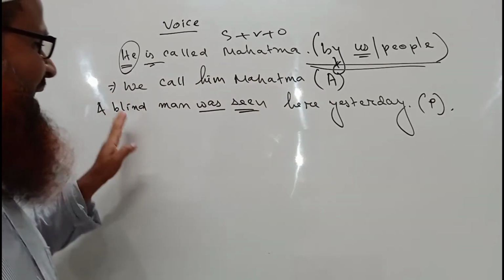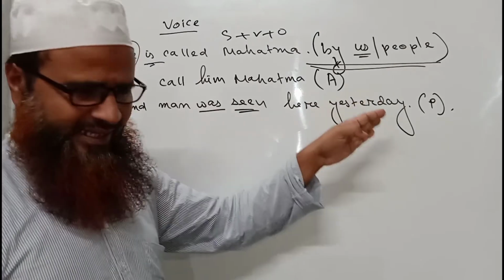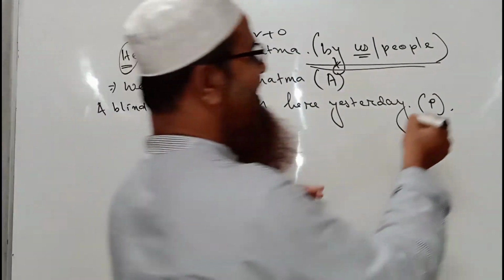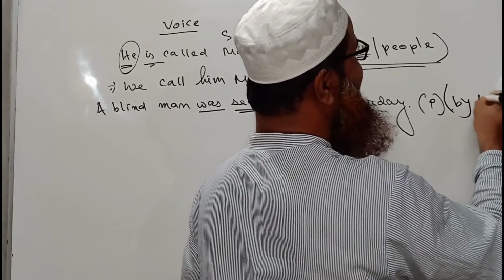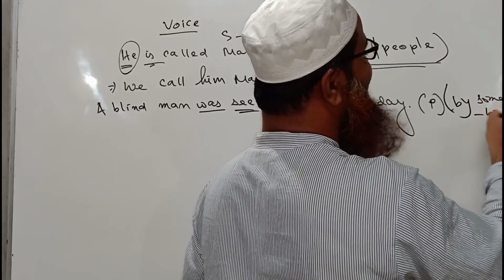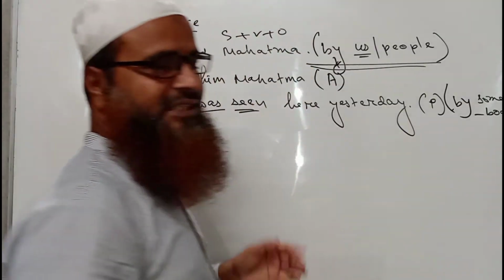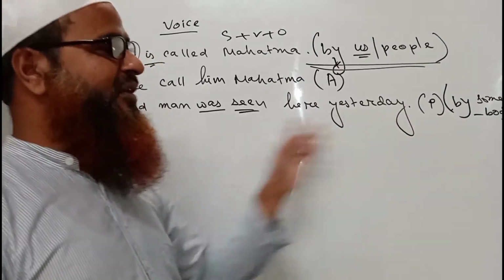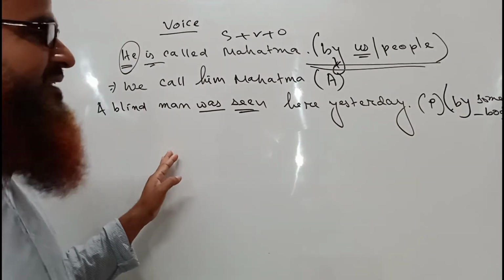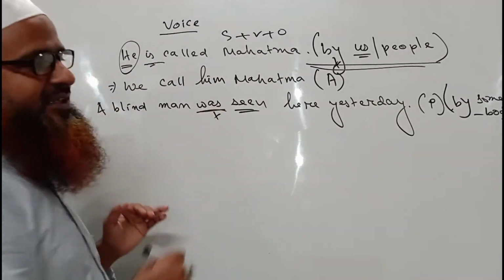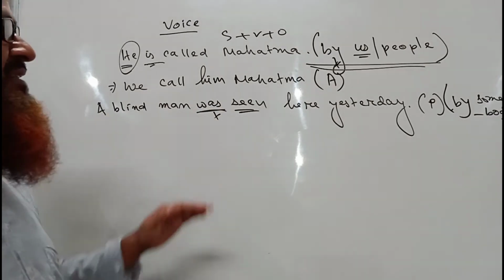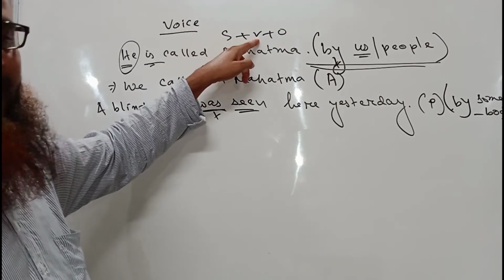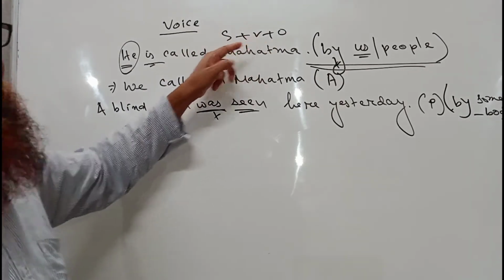Now you can see, a blind man was seen here yesterday by us, by somebody. We can write, here, it is by somebody or by us. We can use either of the objects as the subject. So by will be omitted, somebody will come at the very beginning of the sentence, and was will also be omitted because it is a sentence of past indefinite tense where we have to think of this structure: subject, verb in the past tense, object, verb in the past tense.